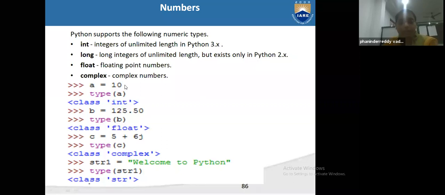A is equal to 10. This we know is an integer. But what is the type of A? What is the type of A? This we are writing, not in scripting mode.